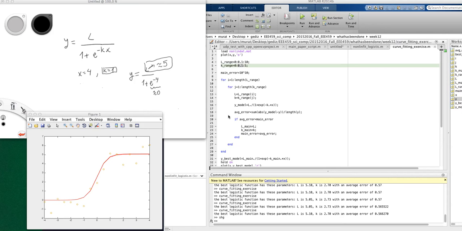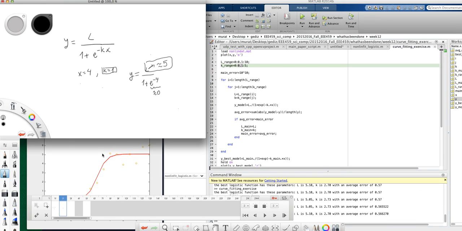Okay, let's continue our example now with a linear fit. Let's build this example on this nonlinear fitting exercise, where we found that this logistic function is a good candidate for this specific data set with an average error of 0.56 something. We are going to use the very same data set now for a linear curve fitting.